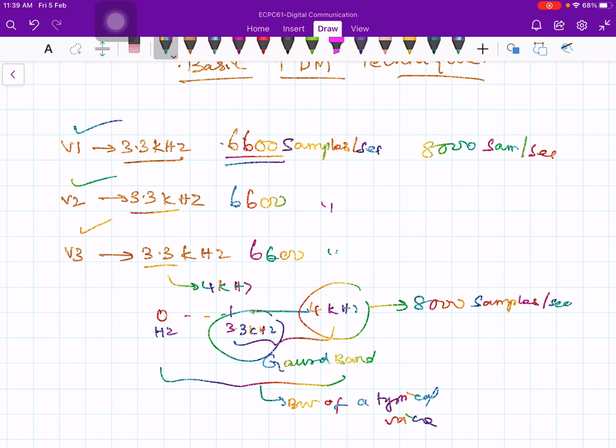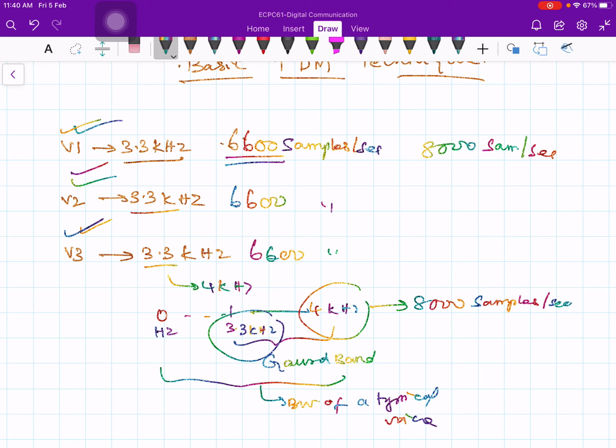There are three voice signals coming in: voice 1, voice 2 and voice 3. As I said, each voice has to be sampled at the Nyquist rate, because all of them are voice signals, and we assumed they have identical Nyquist requirements.